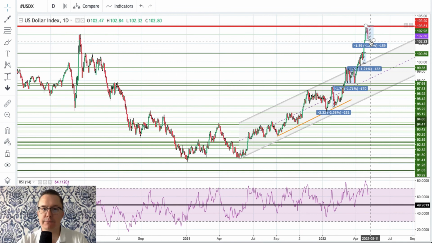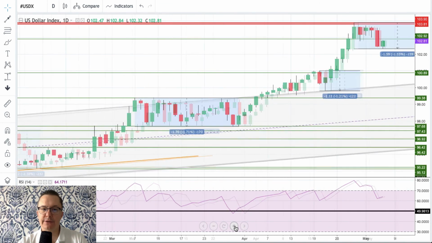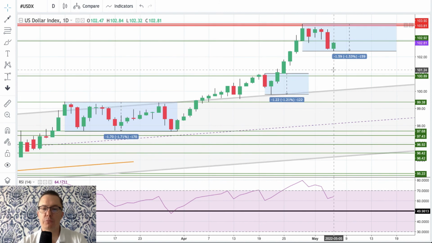Why? Because markets discount the future, not the past. So this kind of move up was all about the Fed interest rate decision, which was very highly anticipated. And now after the fact, the US dollar is being sold across the board. So we should expect more bounces on euro dollar, on British pound after the interest rate decision, on British pound to American dollar.